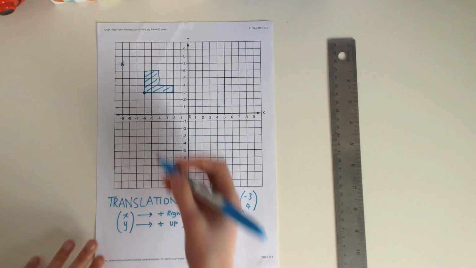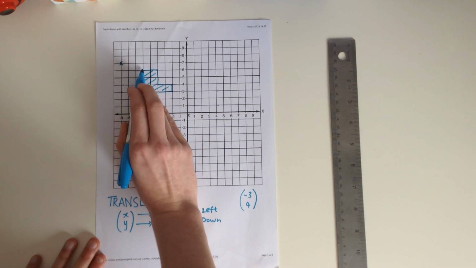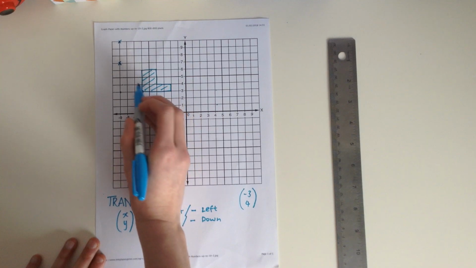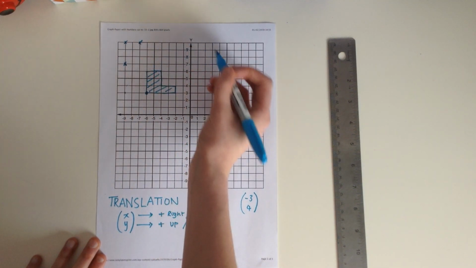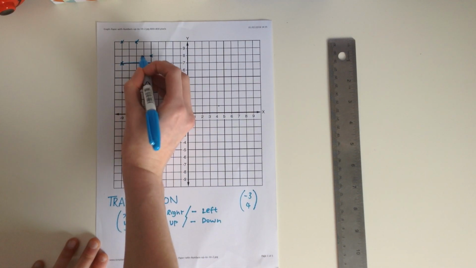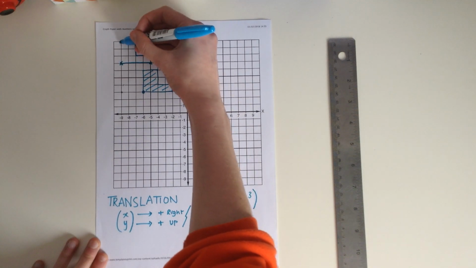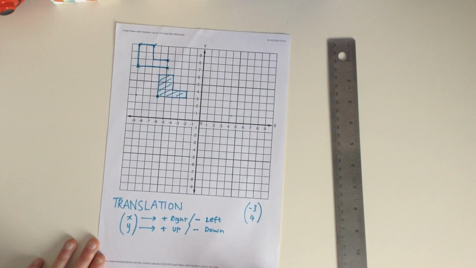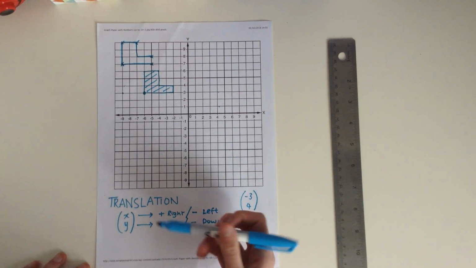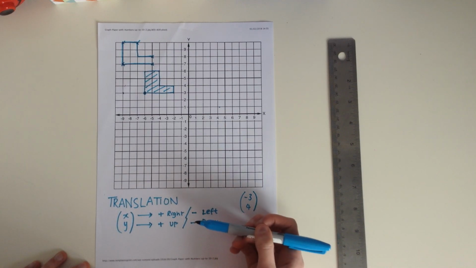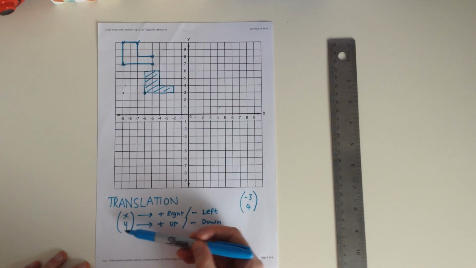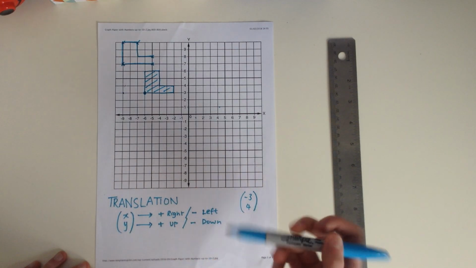Every point you would do this for, and you'll soon find out. So if you move that one, 1, 2, 3, 1, 2, 3, 4, you'll be able to eventually draw your shape in the correct position, like that. And then that's your second shape. So all you need to remember for translations is if it's positive x, you move right, and if it's negative x, you move left. If it's positive y, you move up, and if it's negative y, you move down.